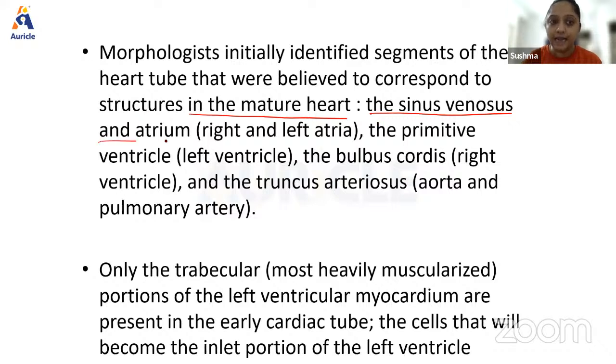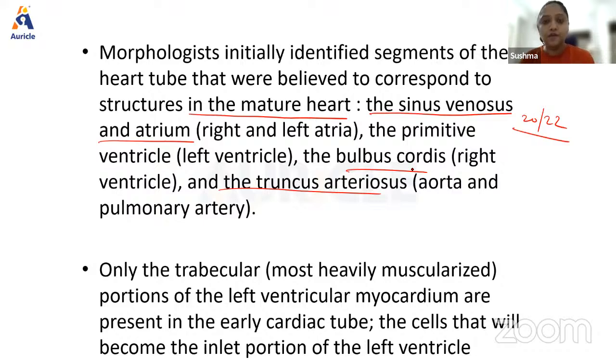Right? And atrium. Sinus venosus forms the ventricles. Primitive ventricle, bulbous cordis, truncus arteriosus, which forms the aorta and pulmonary artery. So they have identified all this at 20 to 22 days itself.